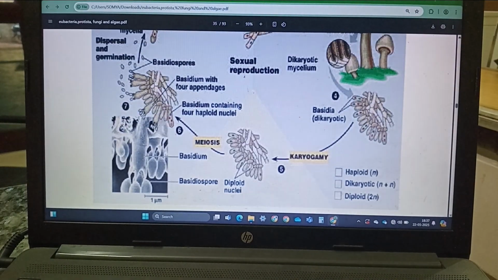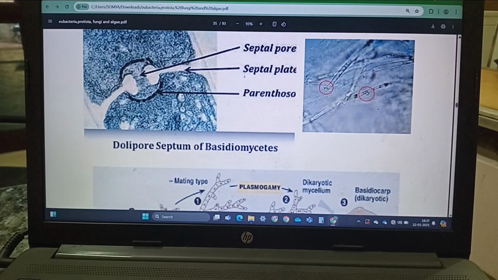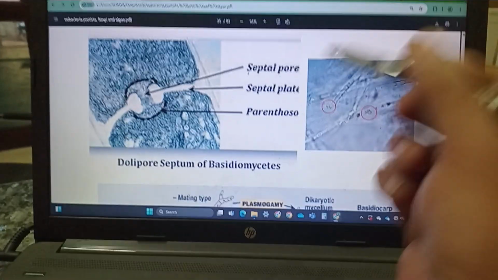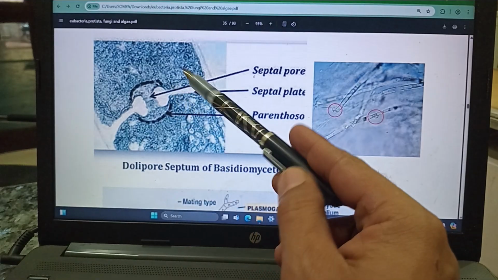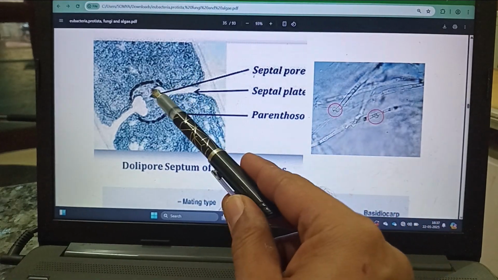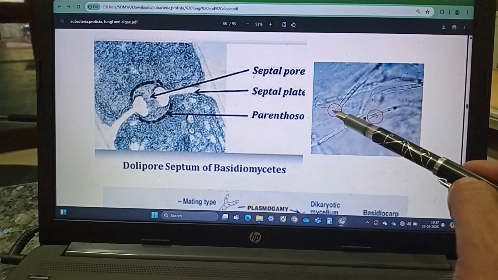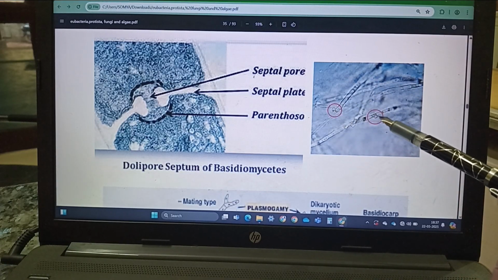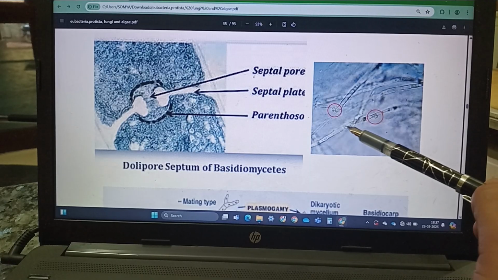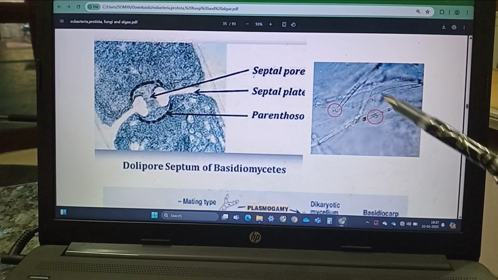This diagram I showed you in the previous video. Here I want to show the difference in the septum of the basidiomycetes and ascomycetes. In basidiomycetes, there are clamp connections through which the nucleus can move from one cell to another during the dikaryotic stage. The dikaryotic mycelium is produced.